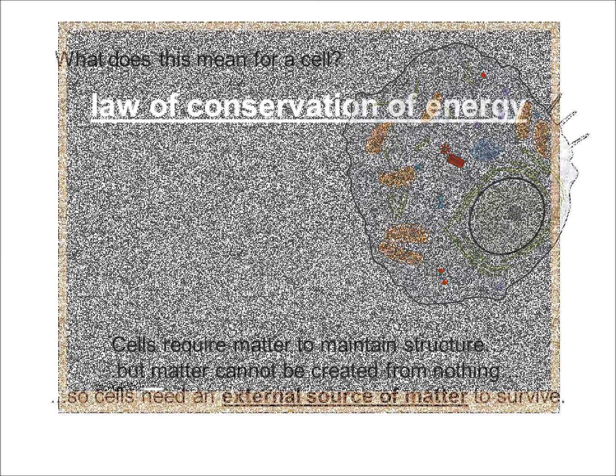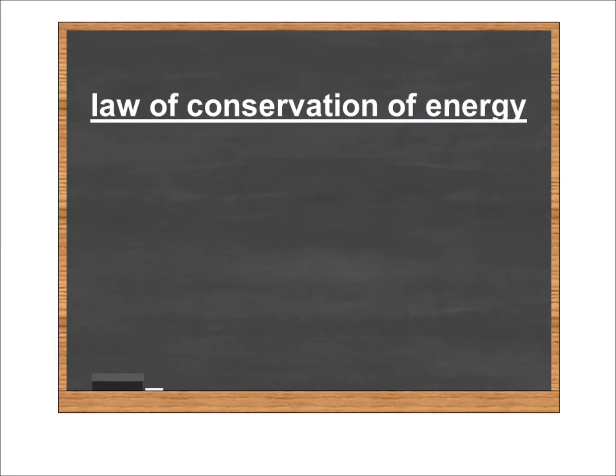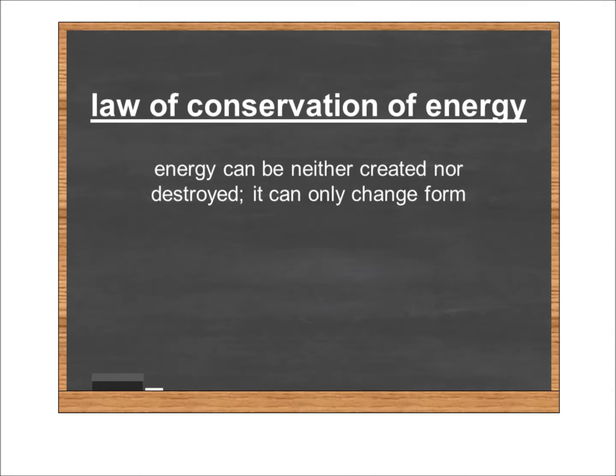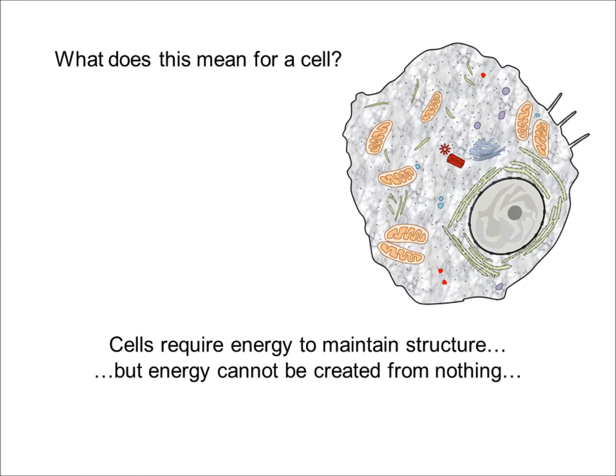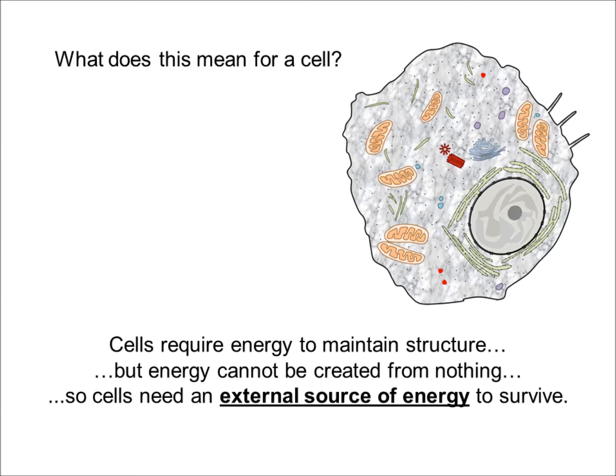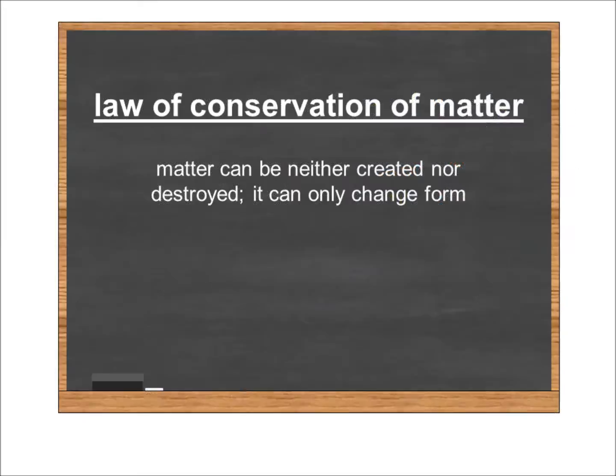Energy also has a conservation law. This is also called the first law of thermodynamics. Energy can be neither created nor destroyed. It can only change form. Notice this is essentially the same law, just stated for matter or energy. And similarly, cells need energy to maintain their structure. They have to be able to move matter into the proper position to rebuild and reconstitute structures. But since energy can't be created from nothing, cells have to have an external source of energy to survive. They have to take the energy in because as they consume and transform the energy they have internally, they're going to need more.